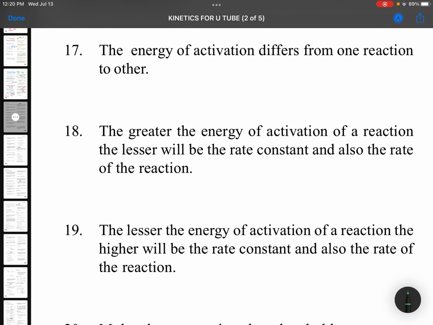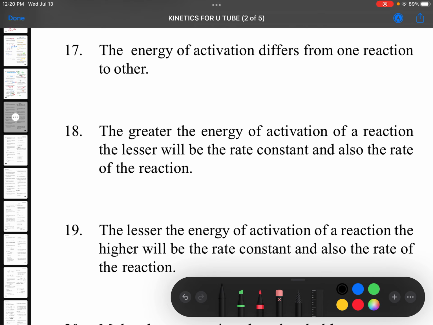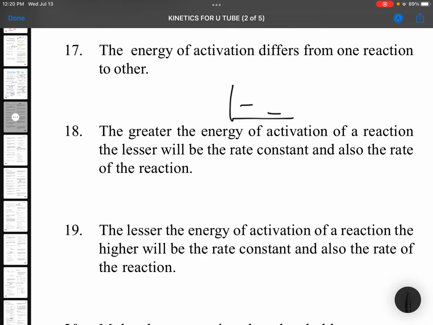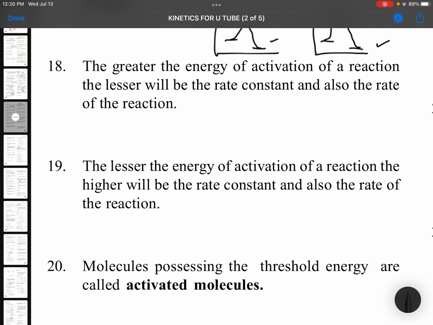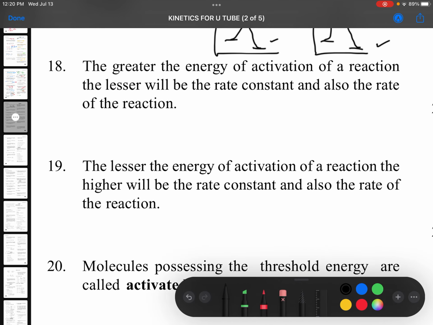So the energy of activation differs from one reaction to another. For all the reactions, it is not the same. For example, let us say this is one reaction. It is like this. For another reaction, this may be like this. So in the second reaction, activation energy is more. For the first reaction, activation energy is less. The greater the energy of activation, then the reaction will generally be slow.